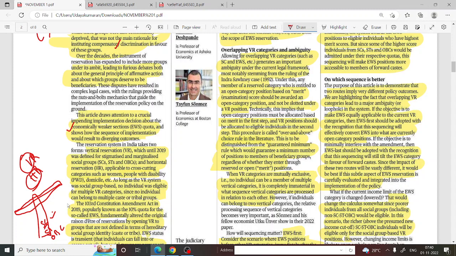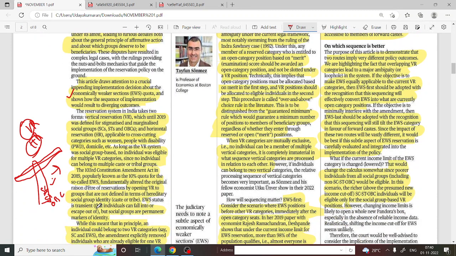So, as I have already said, vertical reservation is based on social groups, right? But the EWS quota does not include people on the basis of social groups, but rather on an economic group. So it created a huge confusion, right?